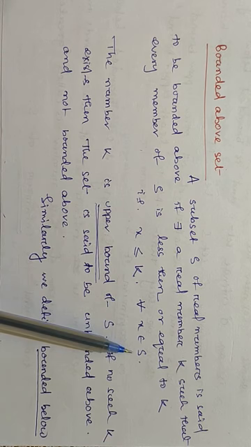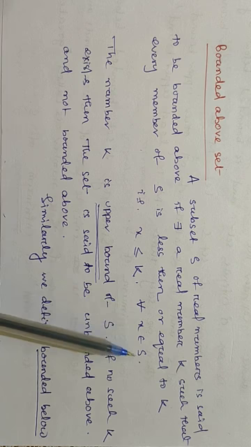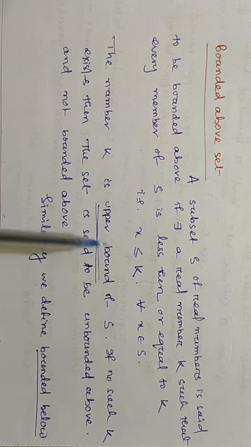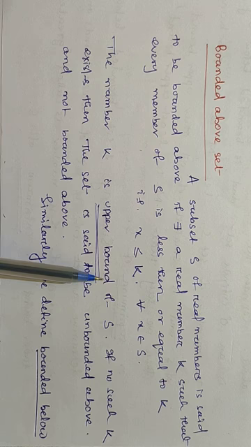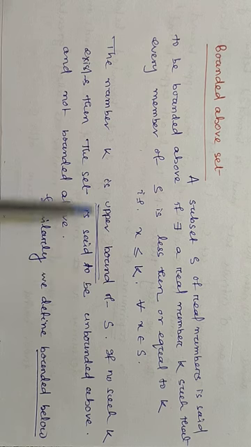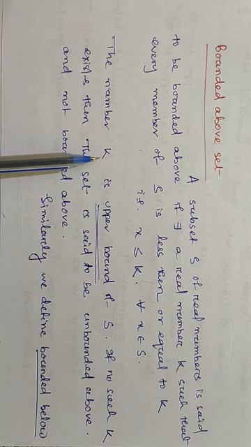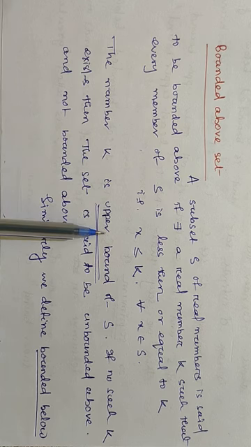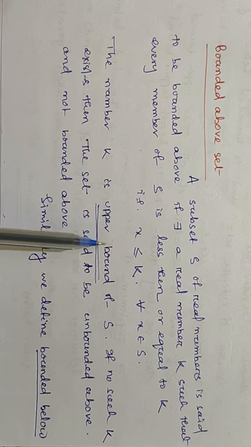A set is bounded above if every element of S is less than or equal to some fixed number K. Then K is said to be an upper bound. If K is an upper bound, then any real number greater than K is also an upper bound, because it satisfies the definition.